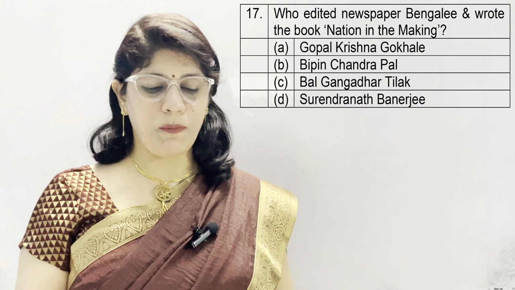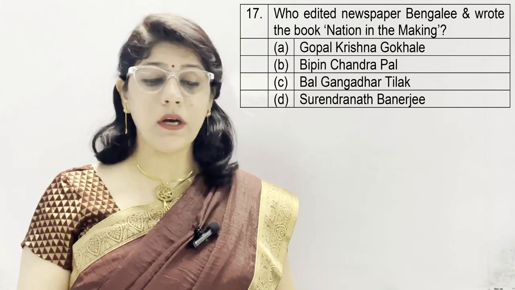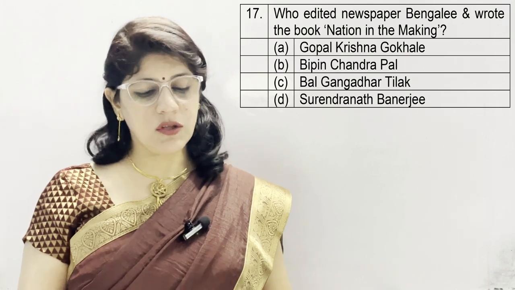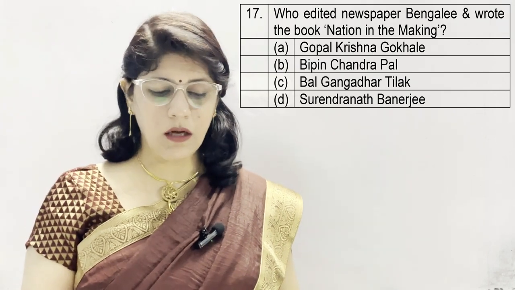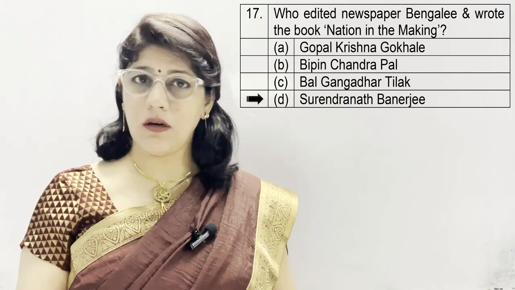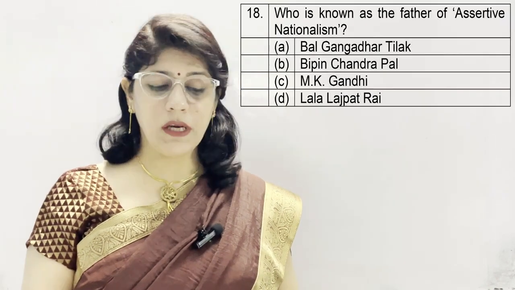Who edited the newspaper Bengali and wrote the book Nation in the Making? A. Gopal Krishna Gokhale, B. Bipin Chandra Pal, C. Bal Gangadhar Tilak, and D. Surendranath Banerjee. And the correct option is D. Surendranath Banerjee.